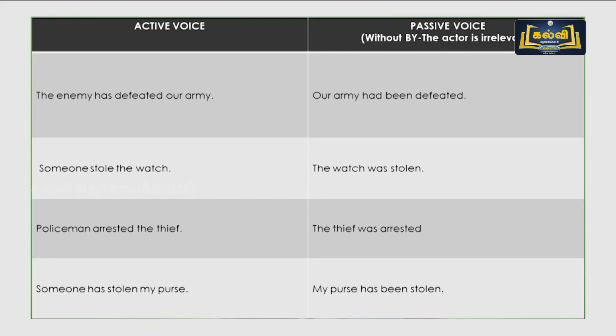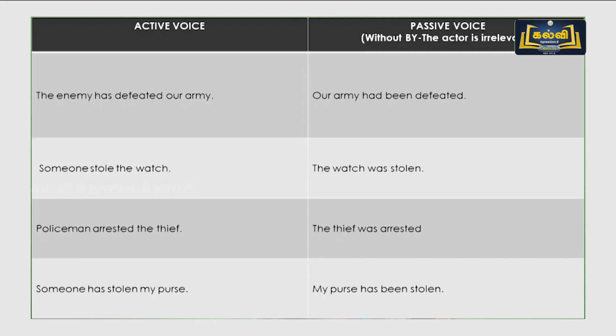The thief was arrested. Who? Naturally by the policemen or by people who had seen him thieving, right? Very important sentence I would like to tell you. Policemen arrested the thief. So we give importance to policemen, whereas the thief was arrested.